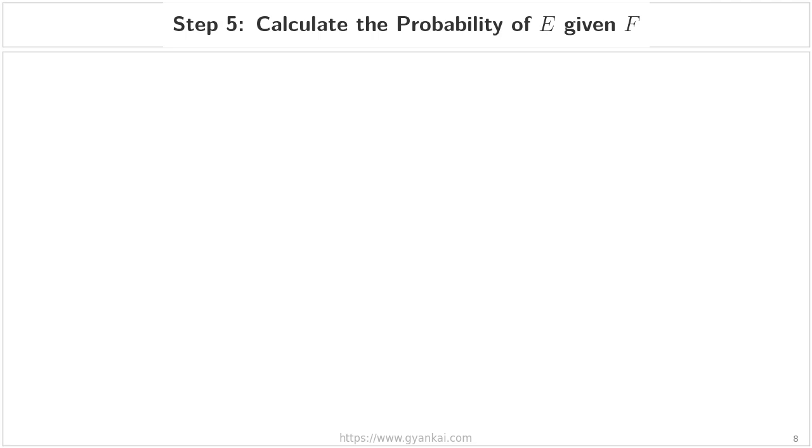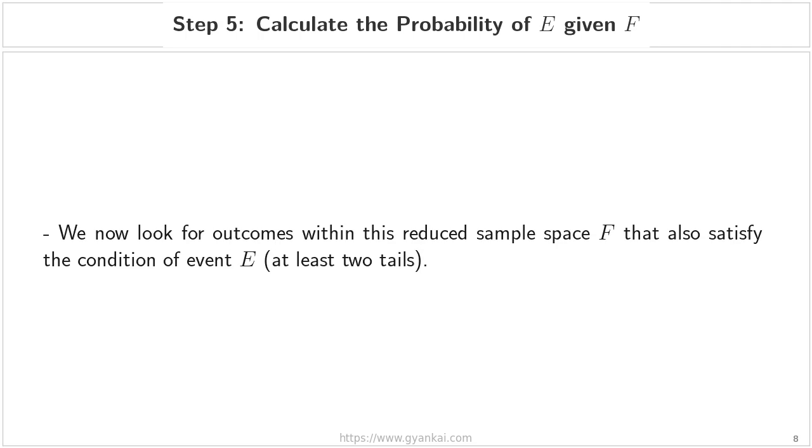Step 5. Calculate the probability of E given F. Now that we have established our new reduced sample space, let's perform the final calculation. We are no longer looking at the original 8 possibilities. Instead, we are only looking within our new, smaller universe, which is event F. Our goal is to find which of these specific outcomes also satisfy our original target condition, event E, which was getting at least 2 tails.